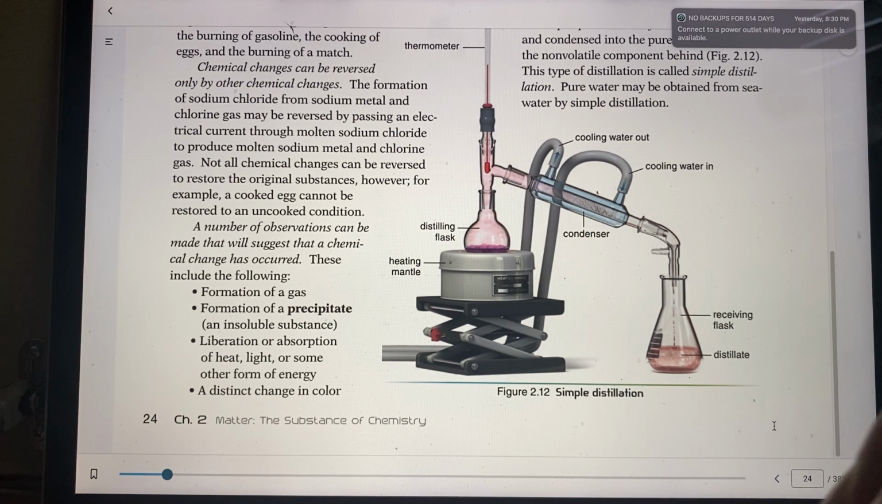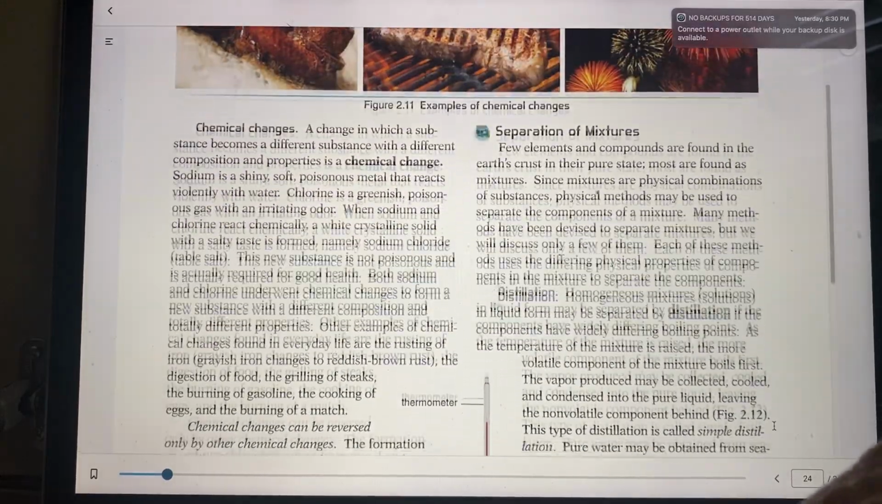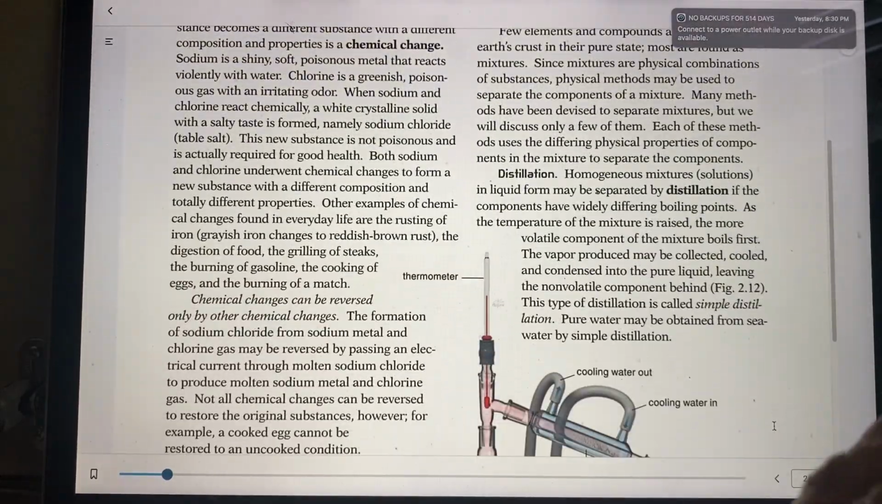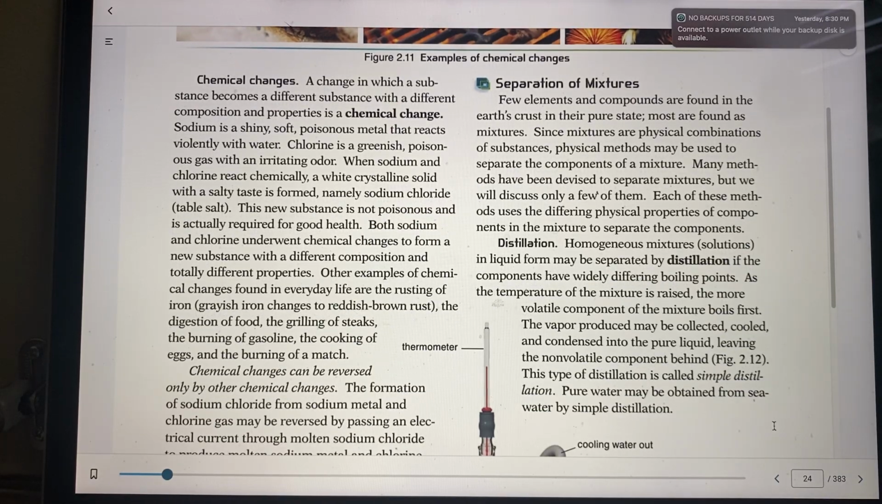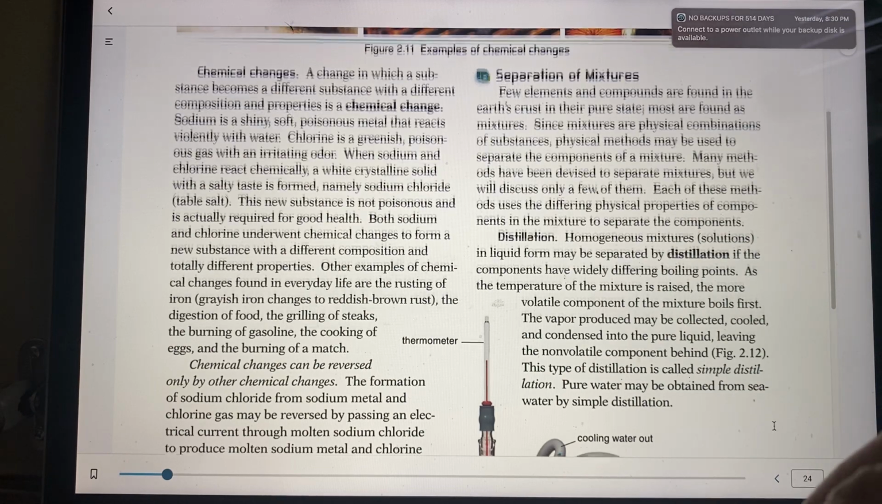So those are the chemical and physical changes. Now we're going to go to the separation of mixtures. And we're going to talk about a process called distillation. Have you ever heard of distillation? I always heard of distillation when you're talking about distilling for alcohol or something, but let's see what distillation really